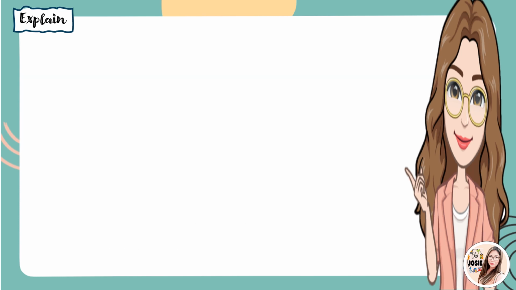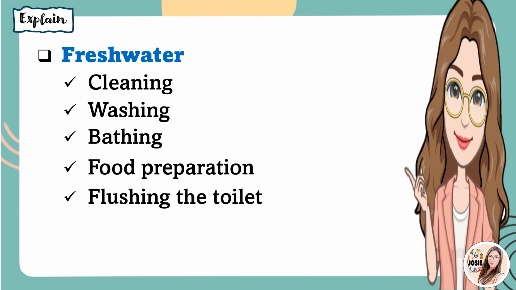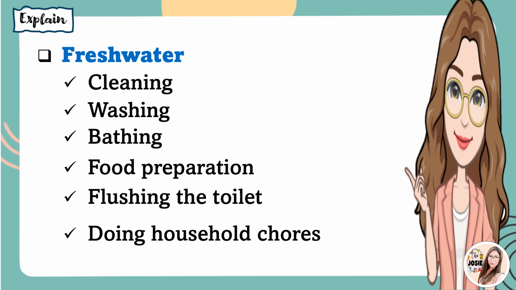Next is the fresh water. Fresh water is mainly used in domestic, industrial, commercial, and agricultural settings. For example, for cleaning, washing, bathing, food preparation, flushing the toilet, and doing household chores. This happens in our homes, restaurants, factories, and so on.